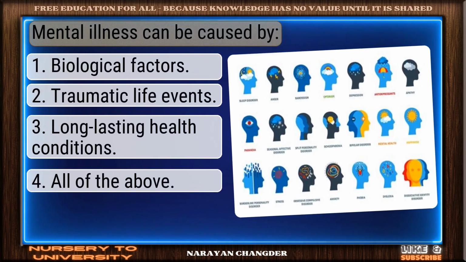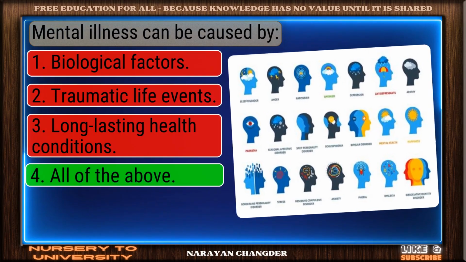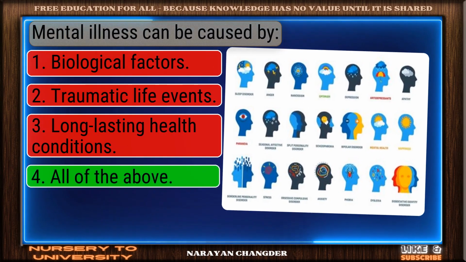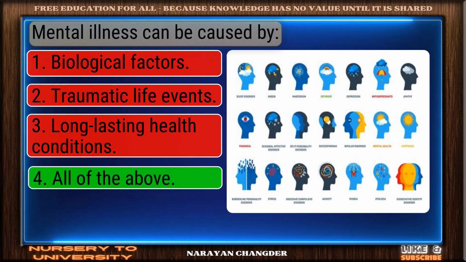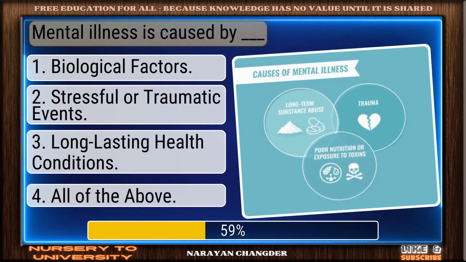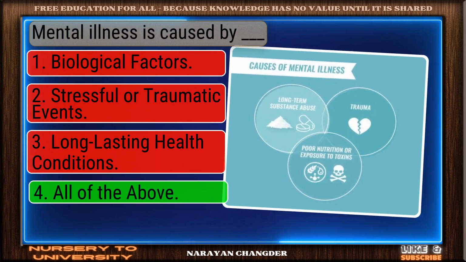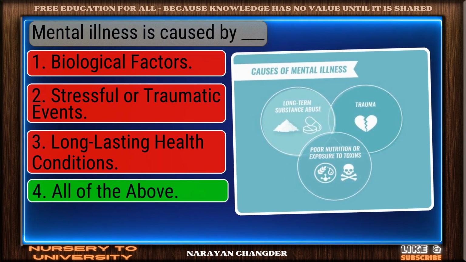Mental illness can be caused by clear logic. Your choice, all of the above, is sound and 100% true. Mental illness is caused by dash. Correct. All of the above is the right answer.